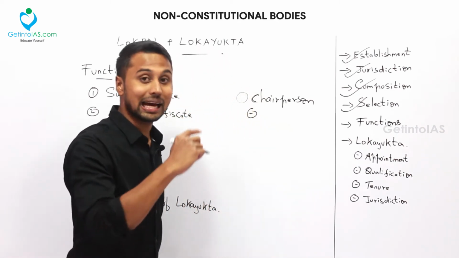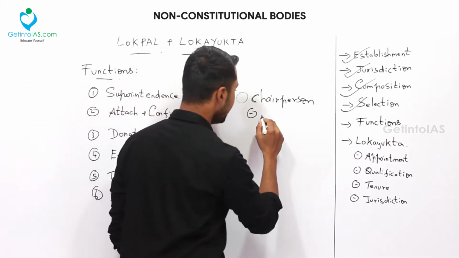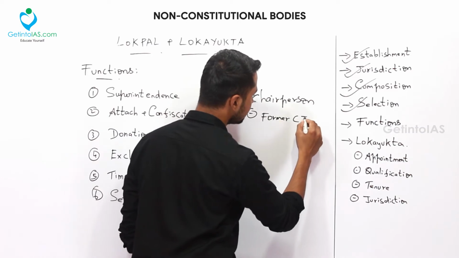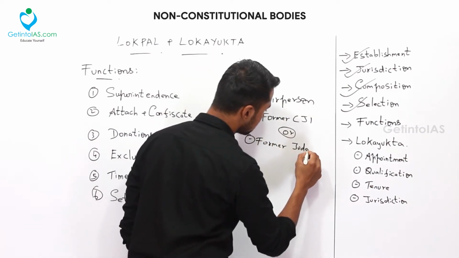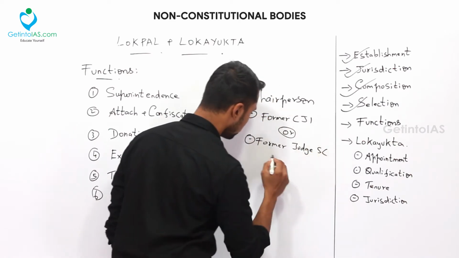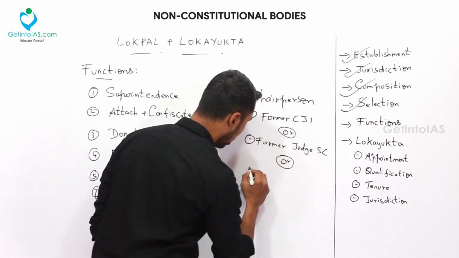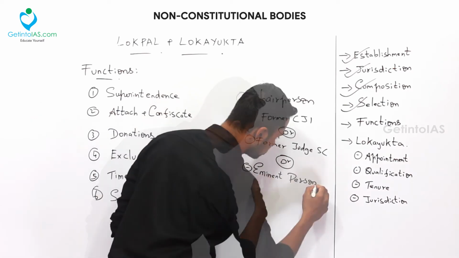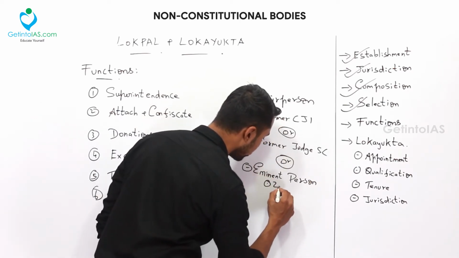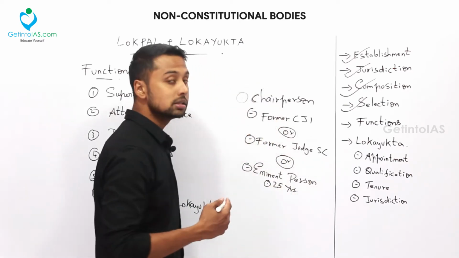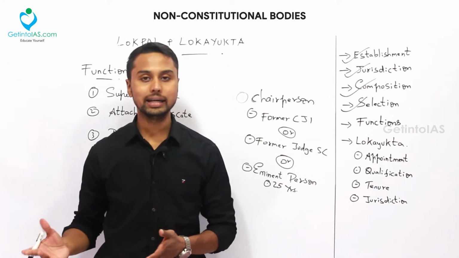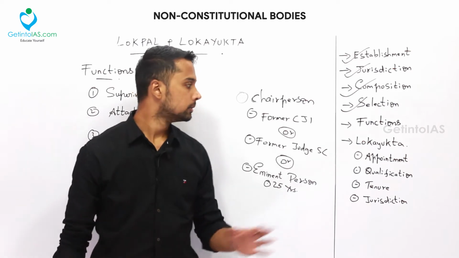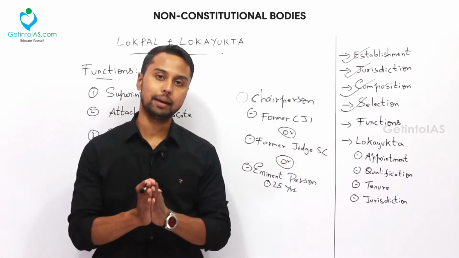So the eligibility of the chairperson of Lokpal is that he should be a former Chief Justice of India, or a former judge of the Supreme Court, or an eminent person. Eminent person means he should have 25 years of working experience in any public department related to anti-corruption or vigilance. Okay. So this is the eligibility for a chairperson of Lokpal.